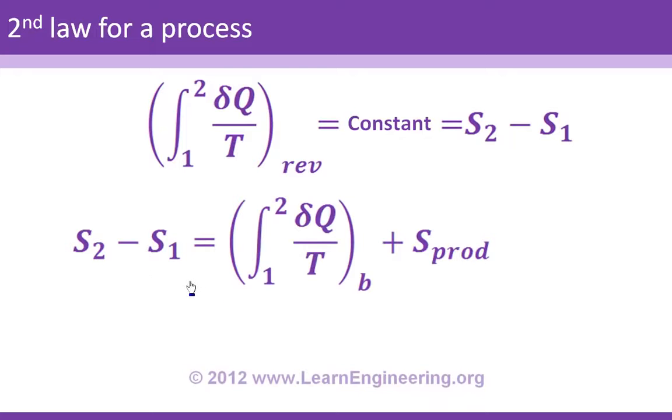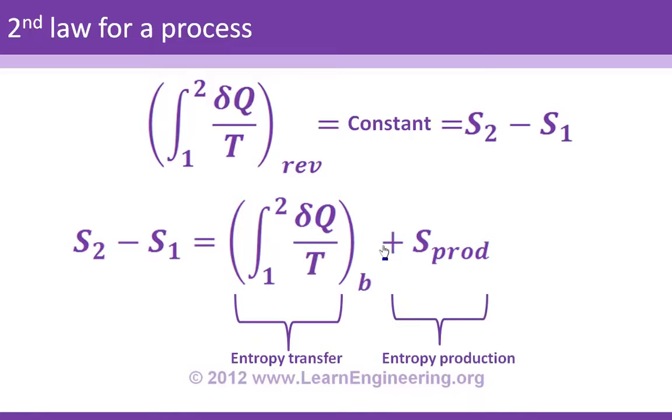The entropy difference will be the sum of two quantities. First is the same as before, the heat transfer entropy term. Second is entropy production, and we already saw entropy production in the previous slide. This one arises due to the effect of irreversibilities. The first quantity is known as the entropy transfer term. The second is known as the entropy production term. And one thing to notice here is that the value of the entropy transfer term and the total entropy change term can be either positive or negative. It can be anything. But the entropy production term will always be positive.